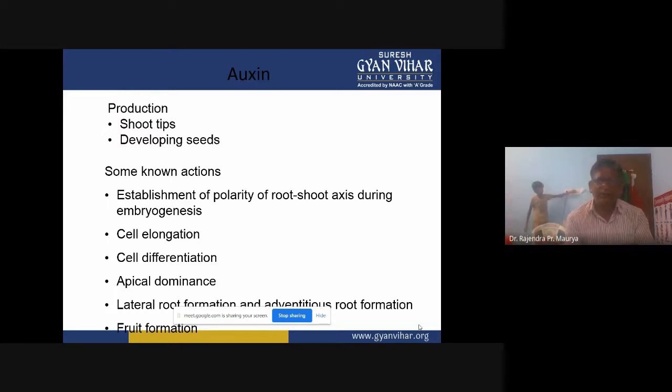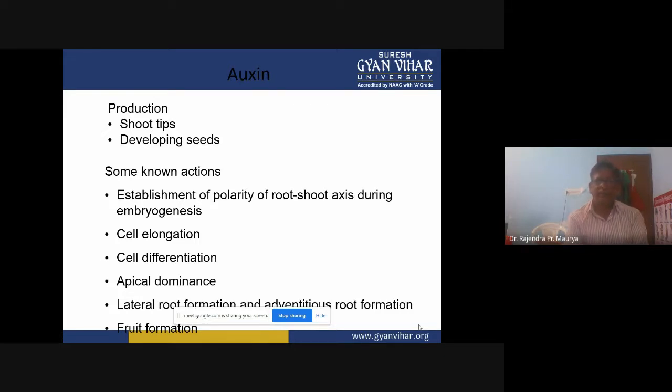Sometimes in plant propagation, if we change the direction, I mean the bottom part is placed on top or the top is placed at the bottom, then that will fail. No root development, no shoot development occurs. So polarity is very important, and this auxin hormone is very important for establishing the polarity of the root and shoot axis during embryogenesis.